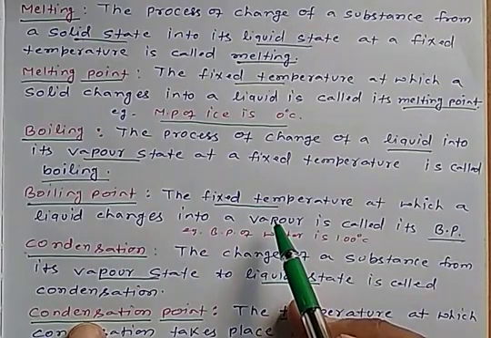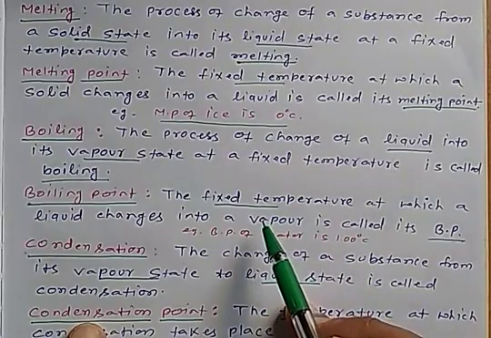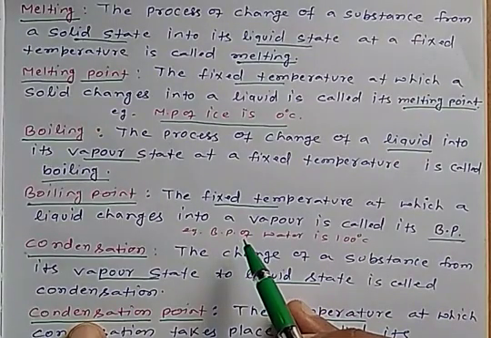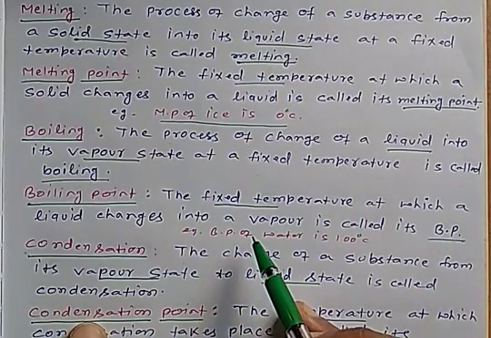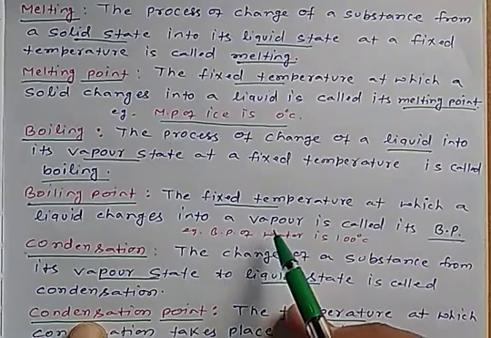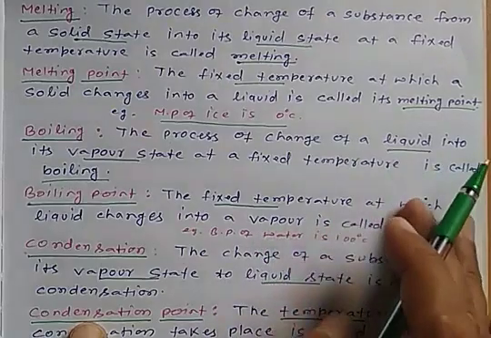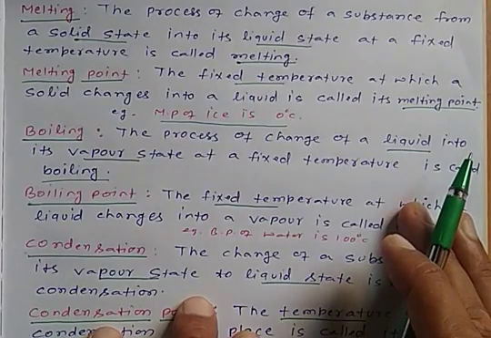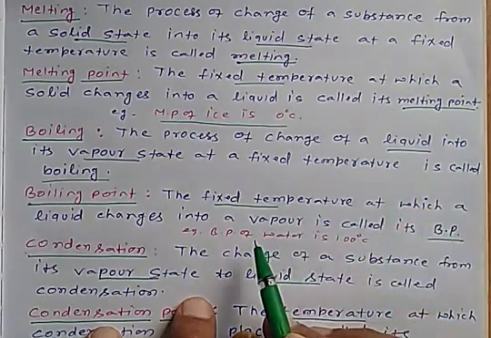Again, take the example: when we gradually heat or increase the temperature of the water, then a temperature of 100 degrees Celsius will come when all the water changes into the vapor state, and that particular fixed temperature, that means 100 degrees Celsius, is called the boiling point of the water.